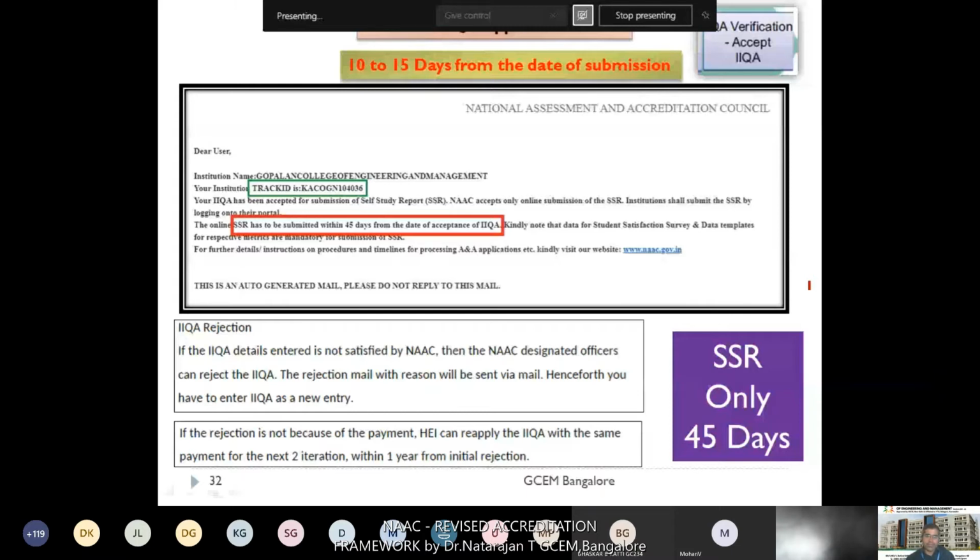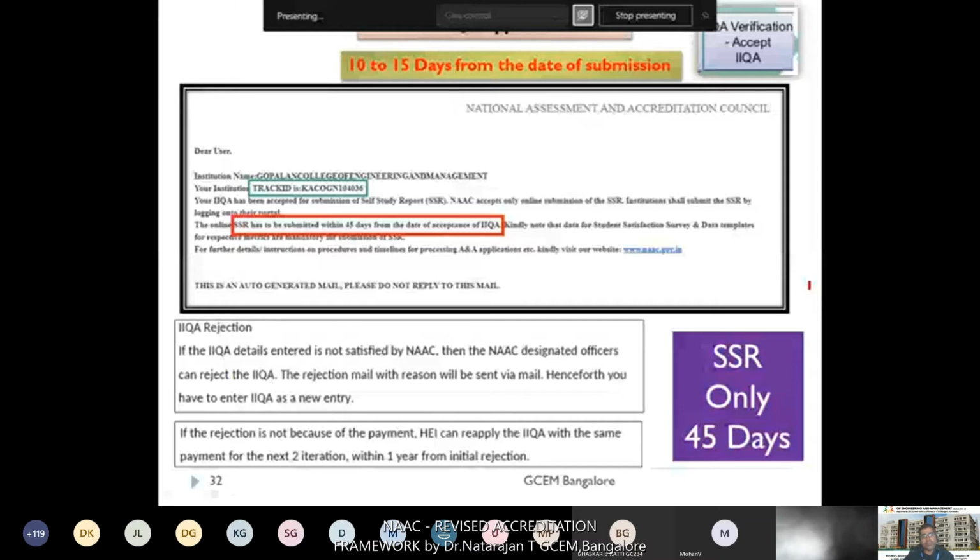Or else, if you got the IAQA acceptance and unfortunately you are not able to submit the SSR within 45 days, what will happen is your IAQA gets cancelled. Then within a 6 month duration, you need to resubmit your IAQA. Again you have to repay all these things, a kind of tedious process. So you should be aware of this alert.